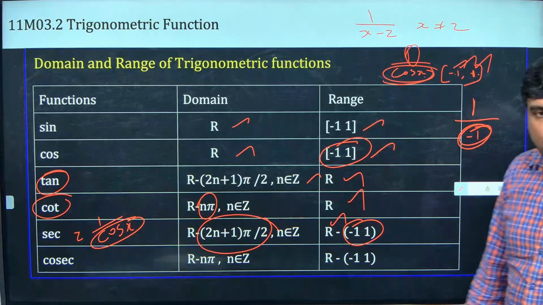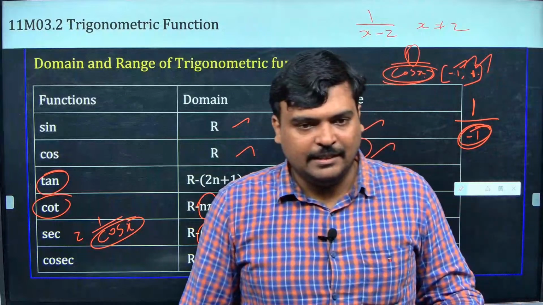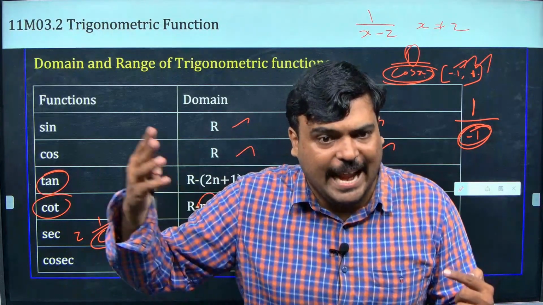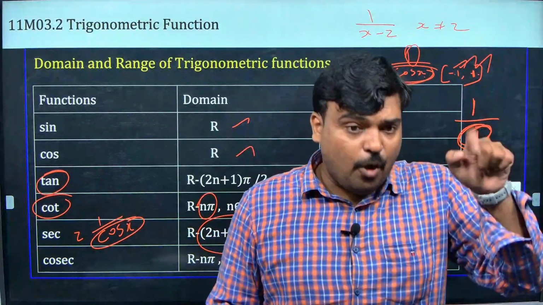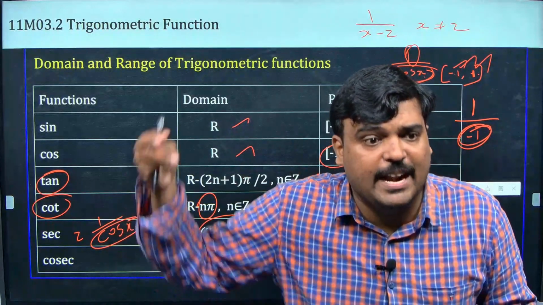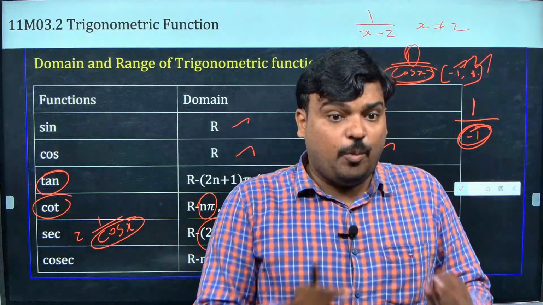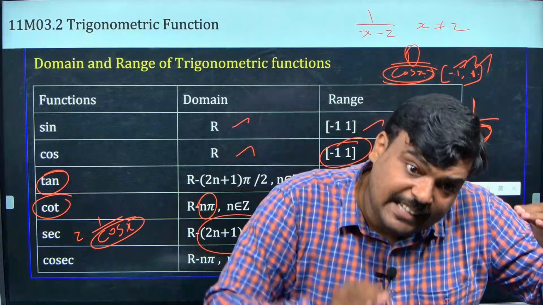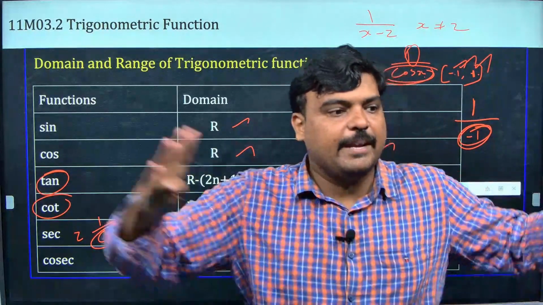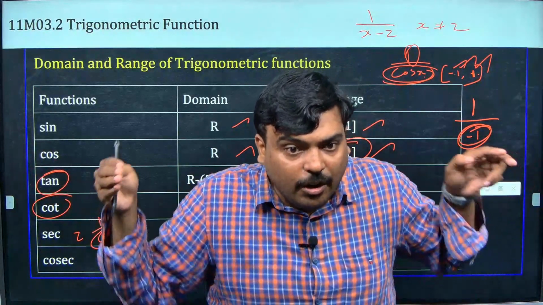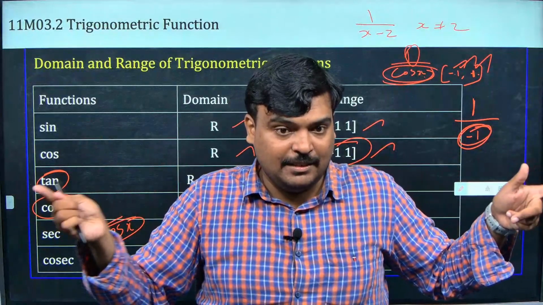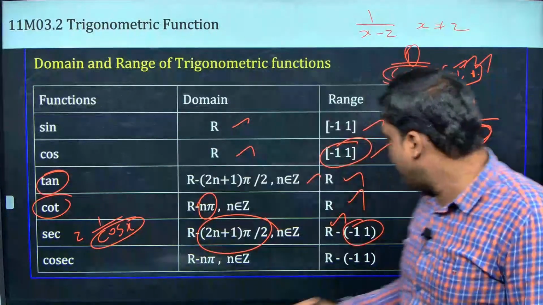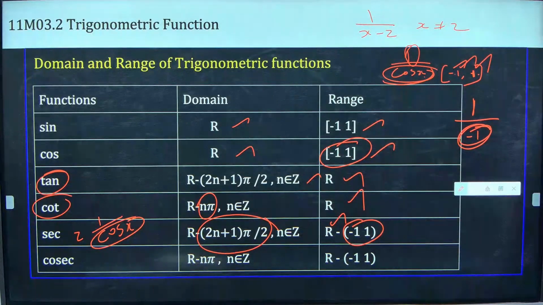If I divide 1 by 2, it will become 2. If I divide 1 by 1 by 4, it will become 4. If I divide 1 by 0.01, it will become 10. So what are the numbers I told? When I divide 1 by a number less than that, the number became big. It cannot go within -1 to 1. No number in that range will come. So all real numbers other than -1 to 1.